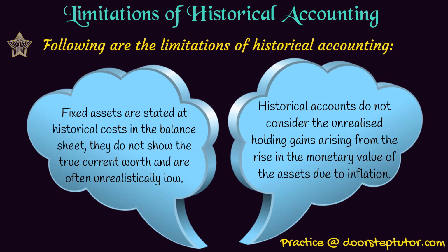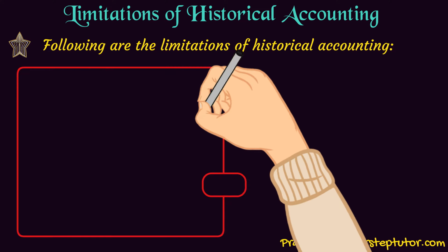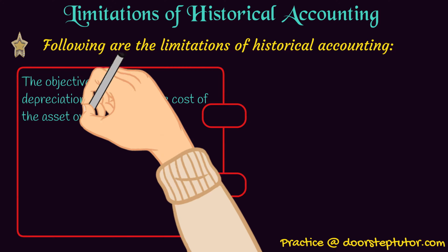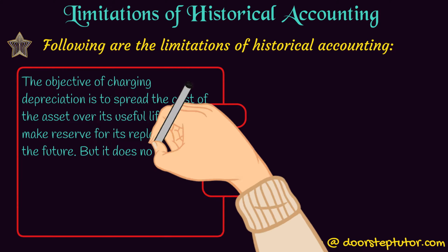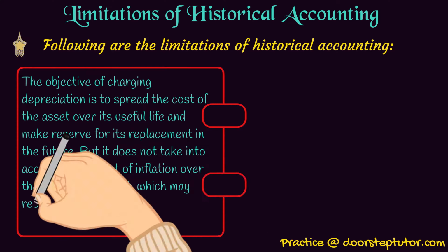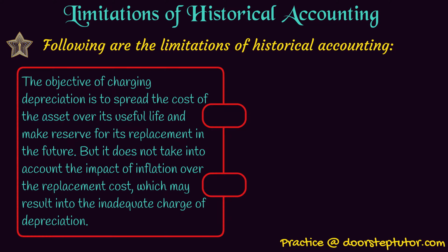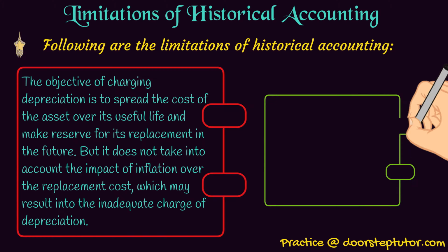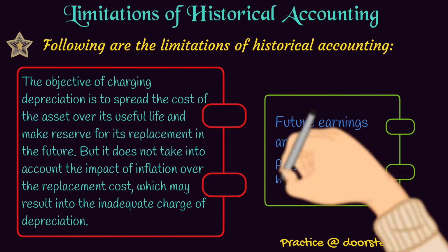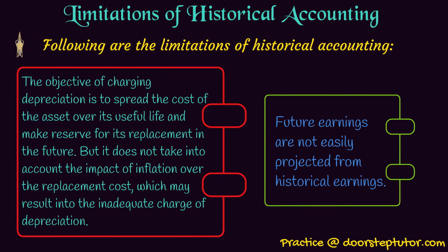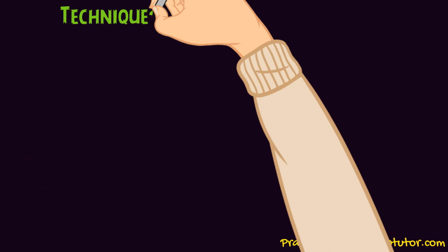Also, overstatement in profit results in a very heavy financial strain for the company in terms of heavy dividends, heavy taxation, etc. Fine. Next, depreciation is charged on the historical cost of the assets. As a result, the depreciation provision is also inadequate for financing the replacement cost of fixed assets. The firm may therefore have to face serious problems because of lack of funds. And the last is that future earnings are not easily projected from historical earnings. Fine.